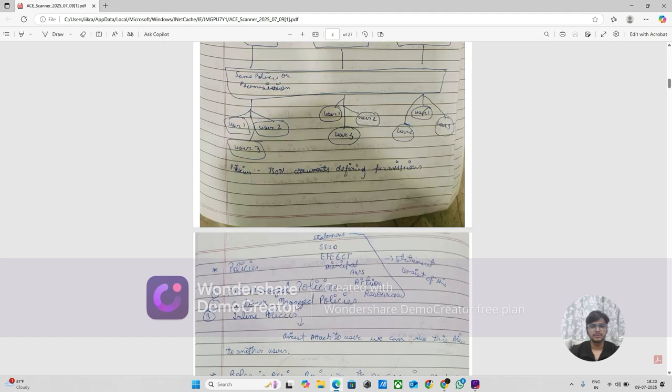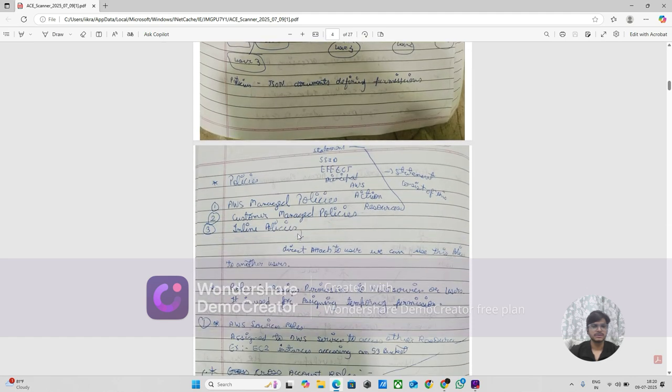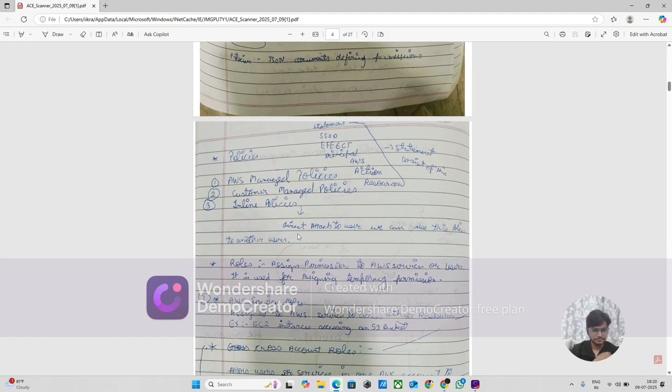Okay. A policy is nothing but how much access we are giving. There are also Amazon managed policies, like EC2 instance full access. There are customer managed policies, which we can manage based on the customer. Inline policy means you can directly attach the policy to that particular user. That is called an inline policy.